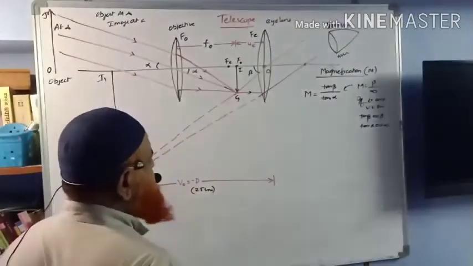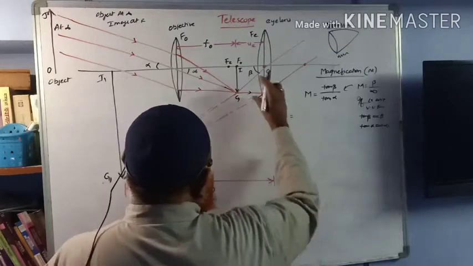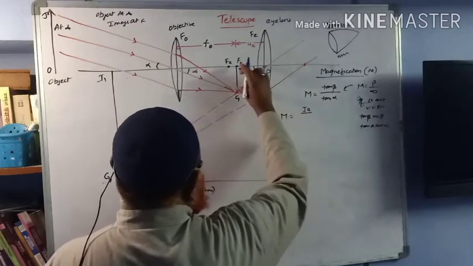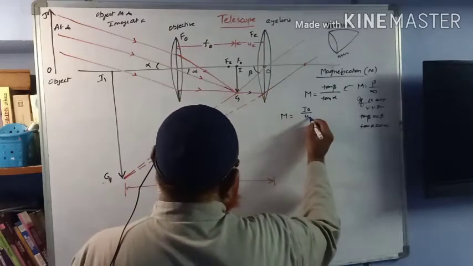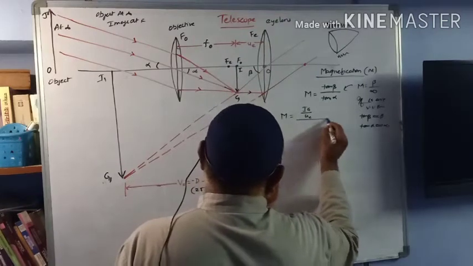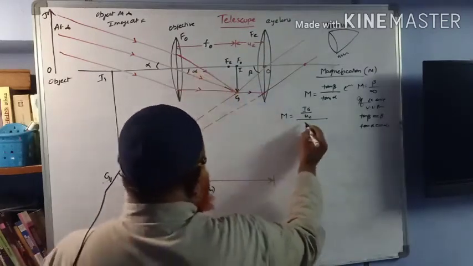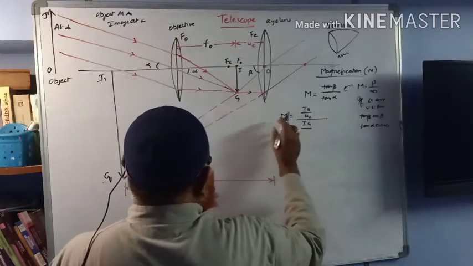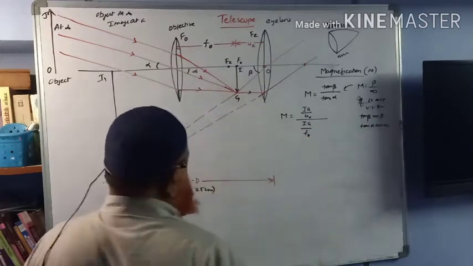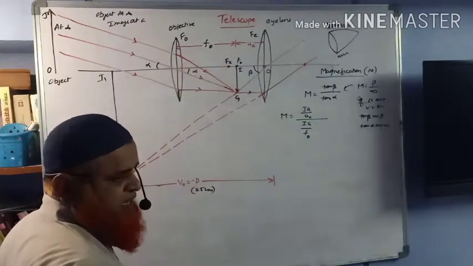It's very simple. Magnification is going to be tan beta. How much is tan beta here? Tan beta is opposite side by adjacent side, that is Ig by UE, whole divided by tan alpha. Here also you are getting Ig only as the opposite side, whereas the adjacent side is F naught.